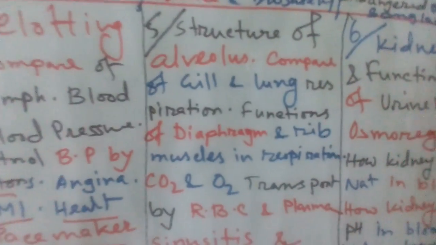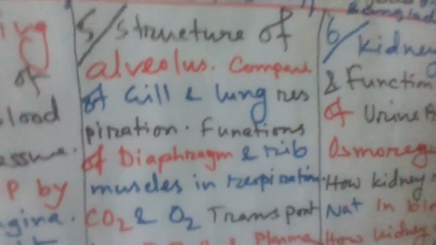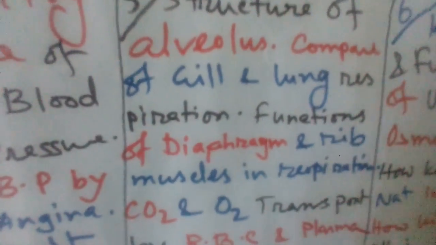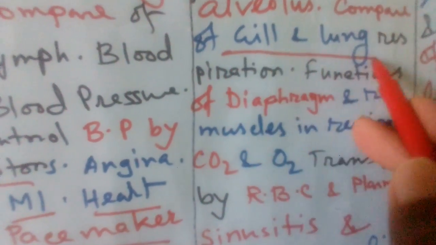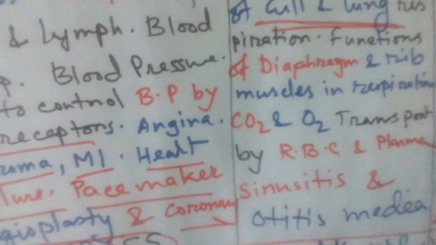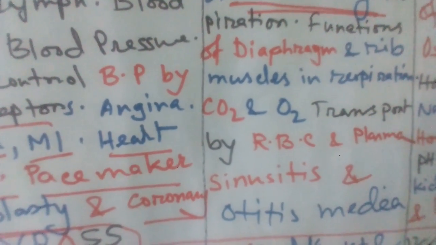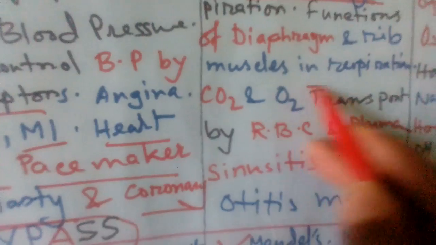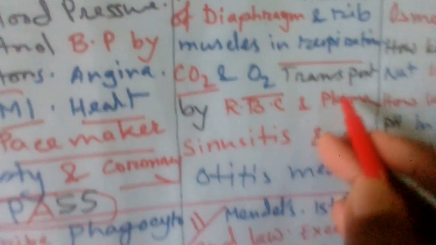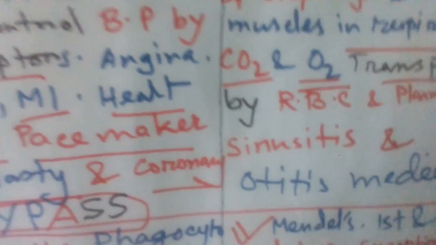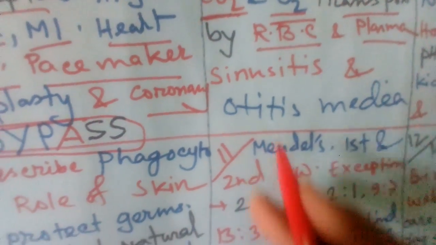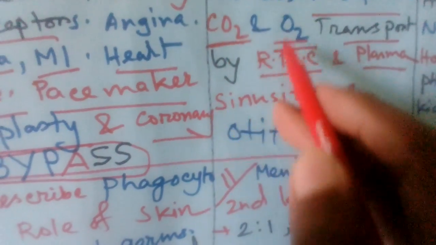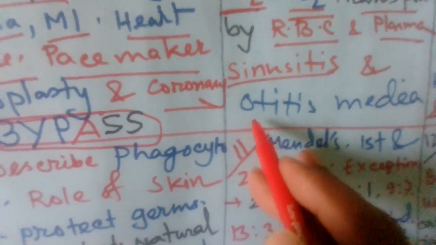But chapter 5 is very important, that is structure of alveolus, compare gill and lung, lung and gill respiration, a new question I make. And you will see the function of diaphragm, rib and muscles of respiration, carbon dioxide and oxygen transportation, oxygen transportation or chloride shift reaction you see here, or RBC or plasma, how you use for carbon dioxide and oxygen transportation. And sinusitis, what is media, it is very important.